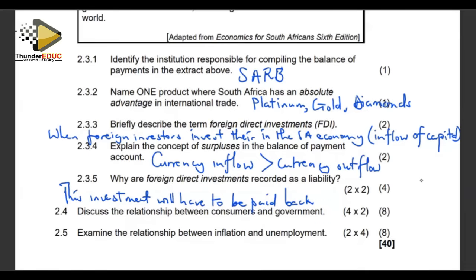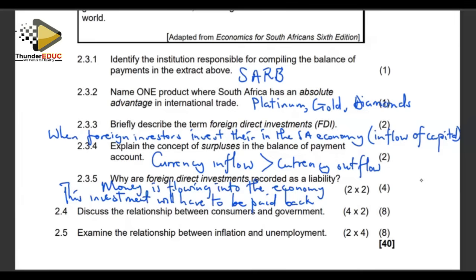In the first instance, we are saying money is flowing into the economy, but why do we record it as the liability? It means automatically that money again is going to be paid back, because usually the investors will reap back their profits into their countries of origin, and hence it means it's a liability on our economy. It's a benefit in the first instance that money is flowing into the economy, but however, we record it as a liability in the sense that the investment will have to be paid back.